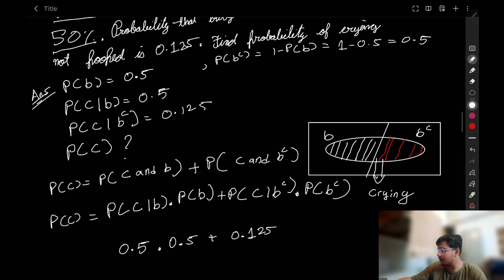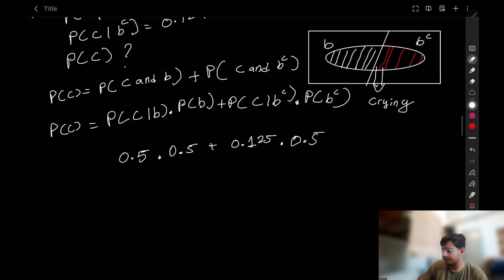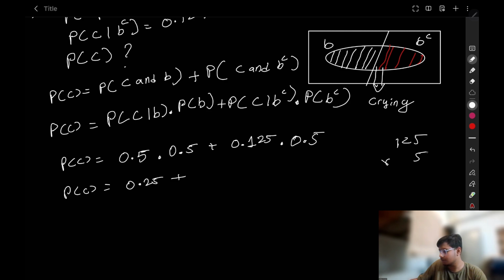We have calculated it here: 0.5. So probability of C is equal to 0.25 plus 0.125 multiplied by 0.5. Let's multiply it here: 5, 5, 5, 2 carry, 10, 2, 1 carry, 625, and there will be another point also, so 0.0625.